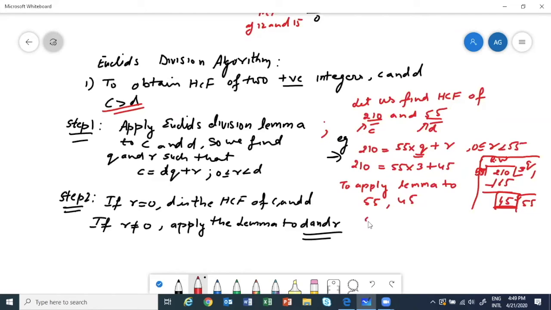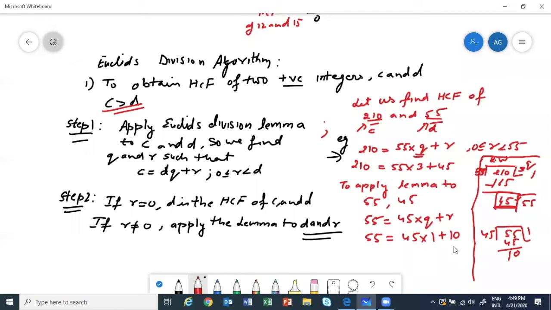So that means we will write 55 as 45 into some Q plus R. So now how will I find Q and R? I will divide 55 by 45. So how many times? 1 time 45. What is left? 10. Correct? So that means 55 can be written as 45 into 1 plus 10. So is the remainder 0? No. So then again we will have to do it.